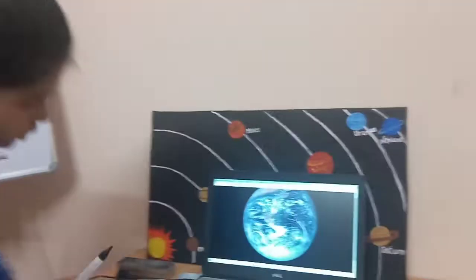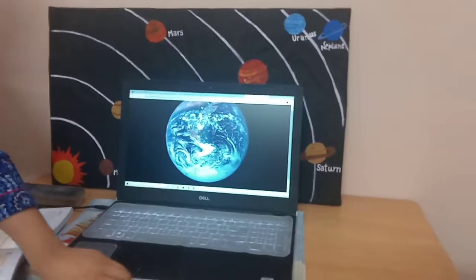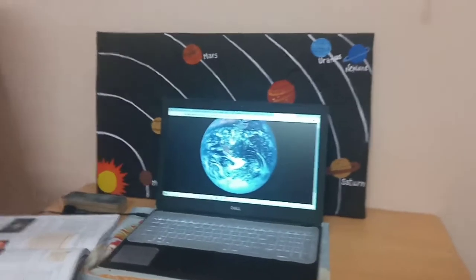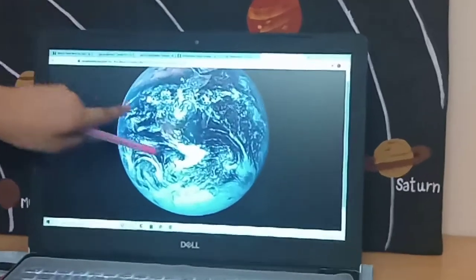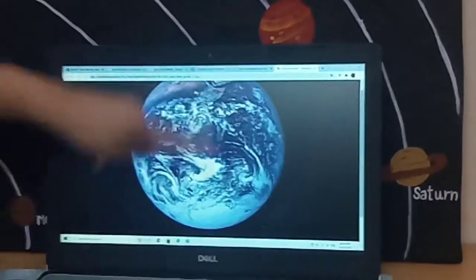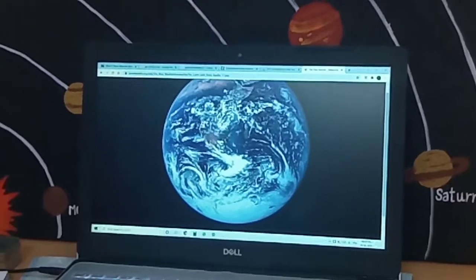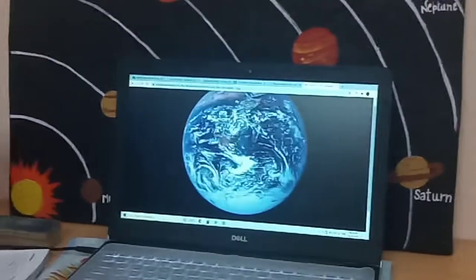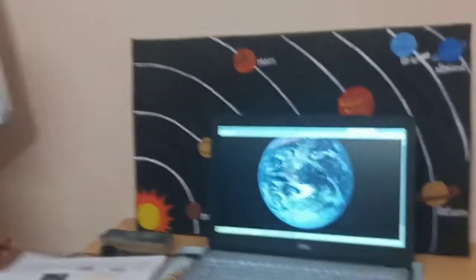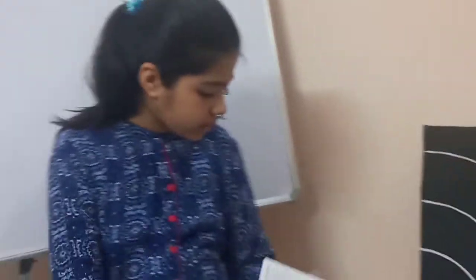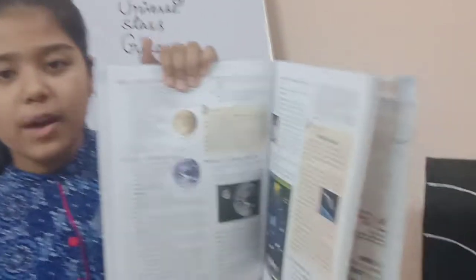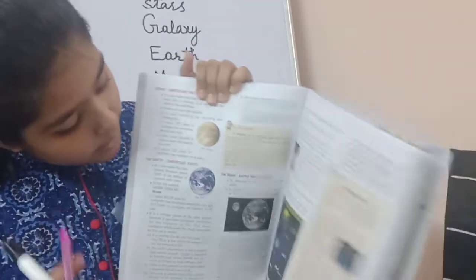See, if we talk about our Earth, I will show you one picture of the Earth. You are able to see the picture of the Earth. What are you seeing? The Earth is somewhere light blue, dark blue, green. Our Earth is covered 70% by water. And in your book, page number 204, where the important facts of the Earth are there, here is the picture.